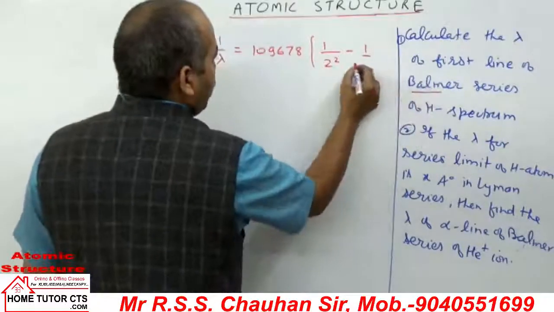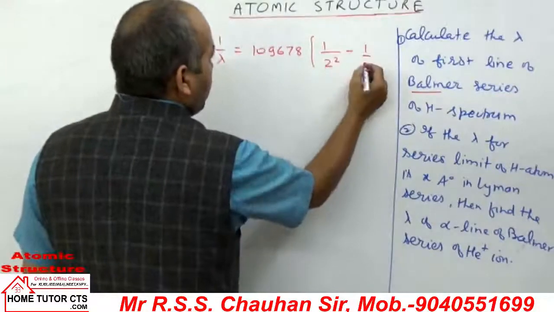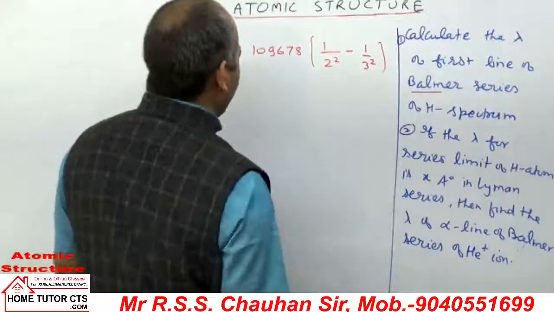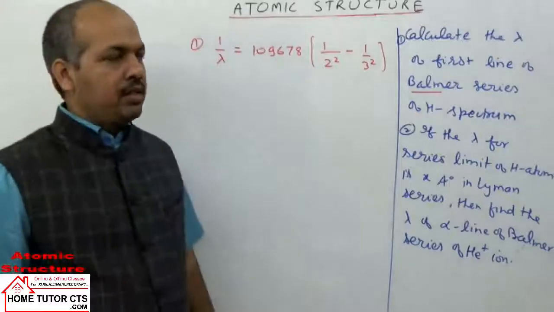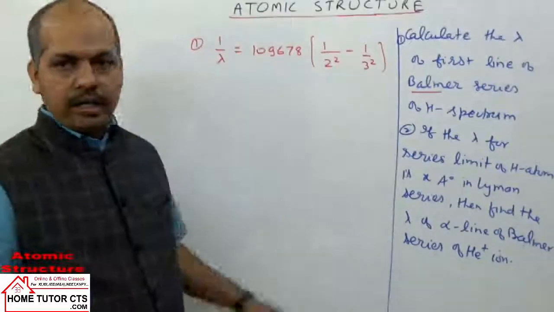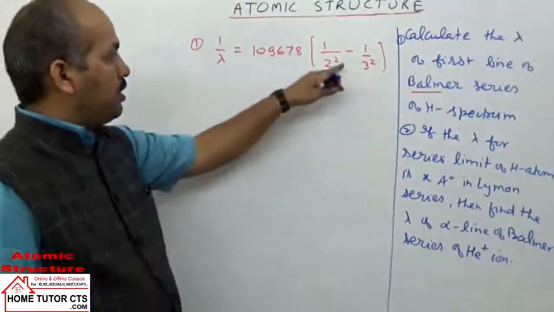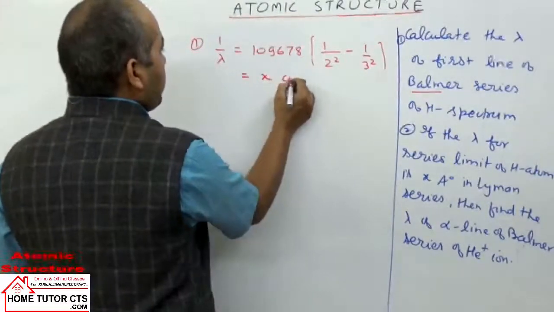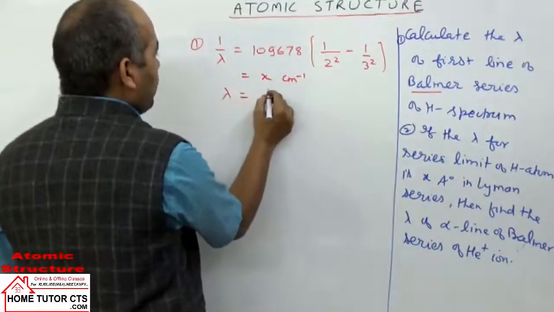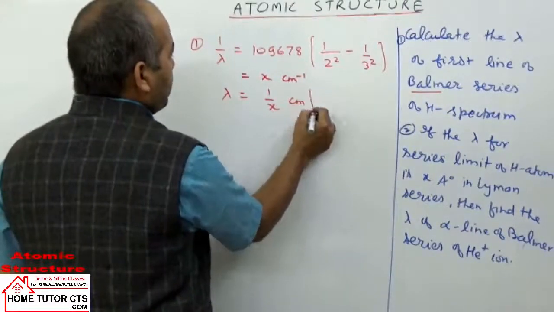First line, Ni is 2 plus 1, 3 square. On solving, we get the value of the wavelength; suppose this value comes as x per centimeter. Then lambda is 1 by x centimeter as your answer.